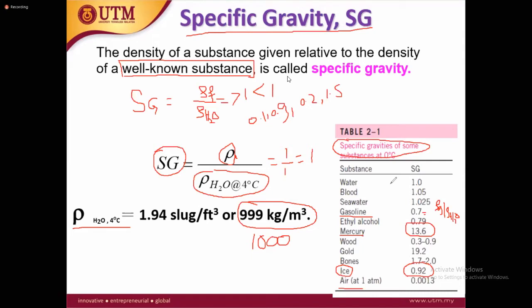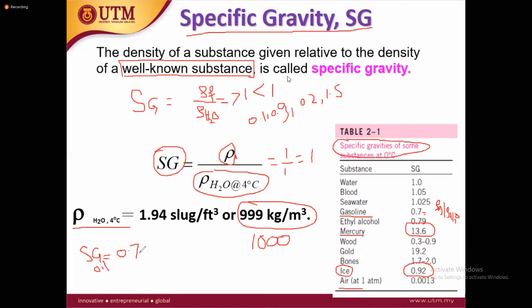Now, why do we want to calculate the specific gravity? Specific gravity gives us information about the density. For example, in your calculation later on, maybe only specific gravity is given. So the specific gravity of oil is given as 0.7.